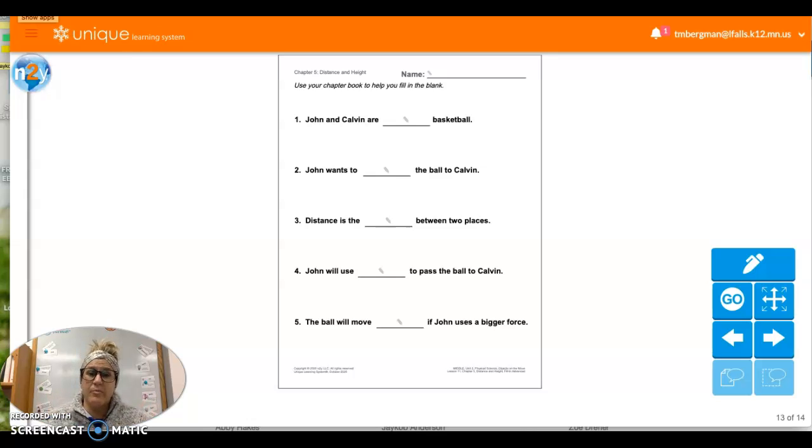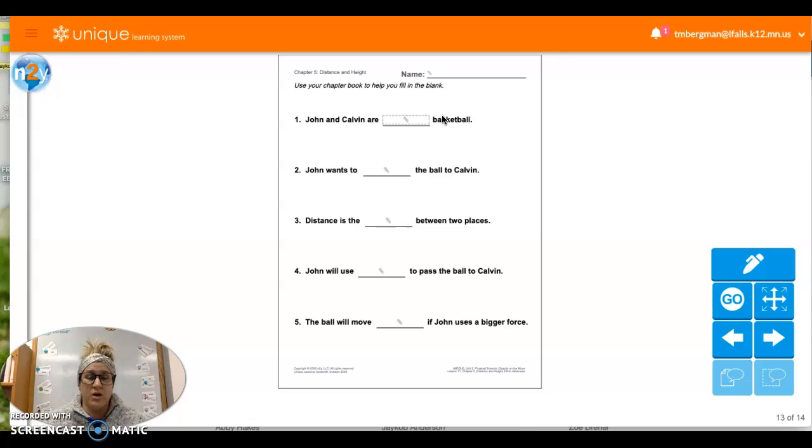Or if you need some help, then make sure you just email a teacher and we will be at your beck and call, which means we will try to contact you back as soon as we possibly can to help you out with this. So it says John and Calvin are what basketball? So notice that when I click on this, you're typing in this spot. Okay, so there aren't possible choices. So listening to the earlier portion of the video might help, but also if you need help from a teacher, please don't hesitate to send us an email and ask us for help, and then we will try to help.